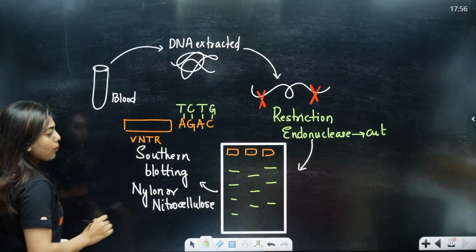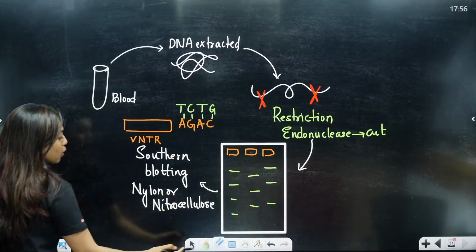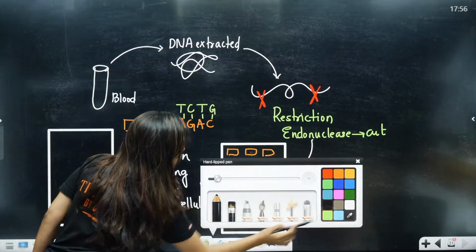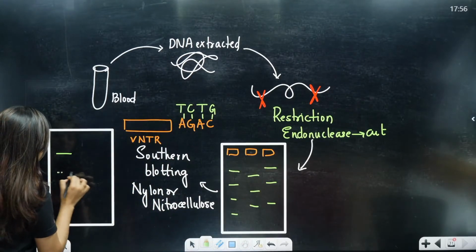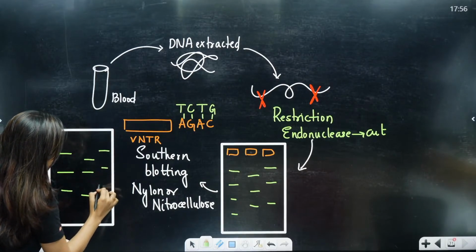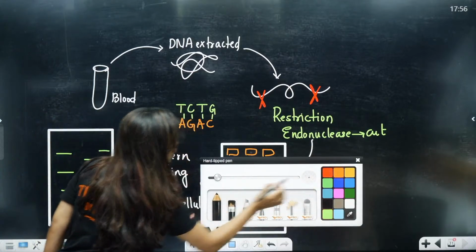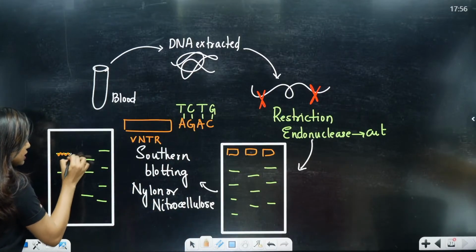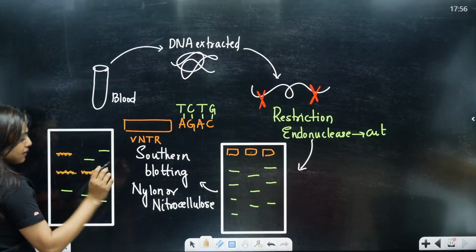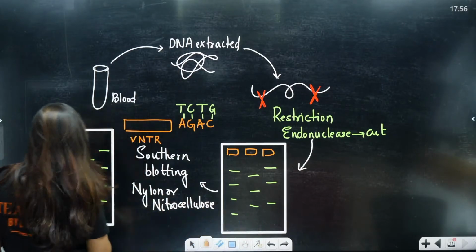This VNTR probe will go and line up on the nitrocellulose membrane. Let's say these are the strands, I'm randomly drawing. Now this VNTR probe will go and bind if this is the repetitive strand. Everyone will not have the same repetitive strand, so it's going to be different.